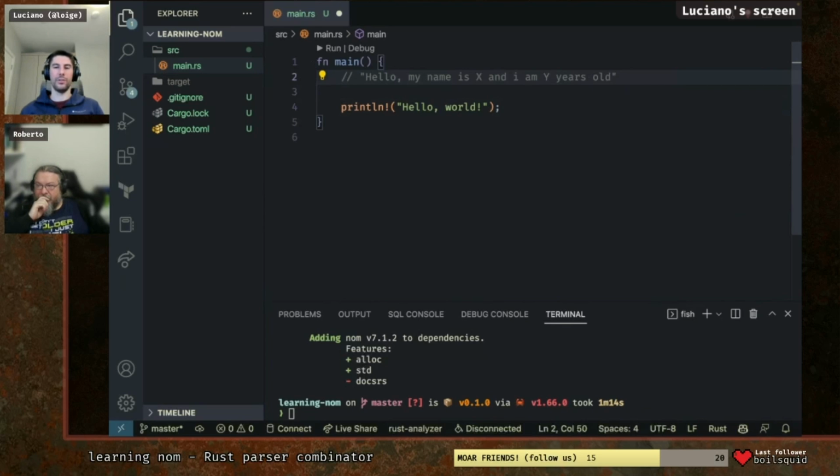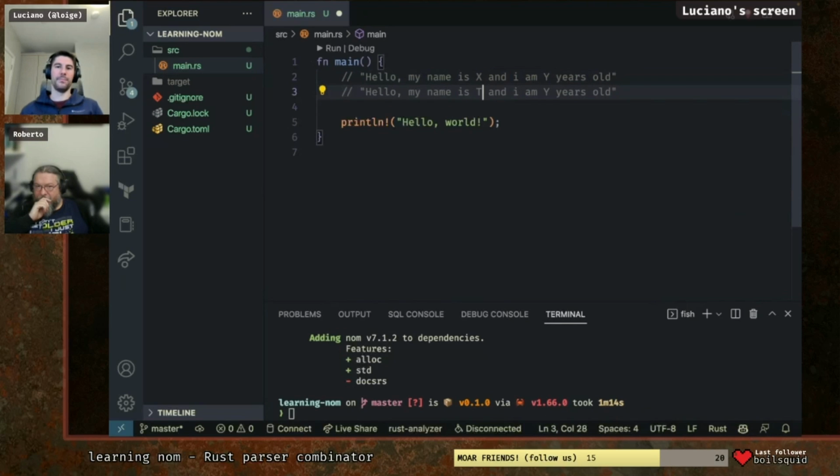Tommaso, I see that you are in the chat. So let's try this example, but you have to reveal your age.